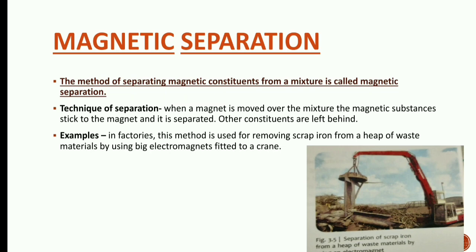When the electric current is passed through it, the circular disc starts acting as a magnet. And as the crane moves over the heap of the waste, what happens? The magnetic material gets stuck on the electromagnet, and easily with the help of the crane, the magnetic material is separated. So this is the technique of magnetic separation.